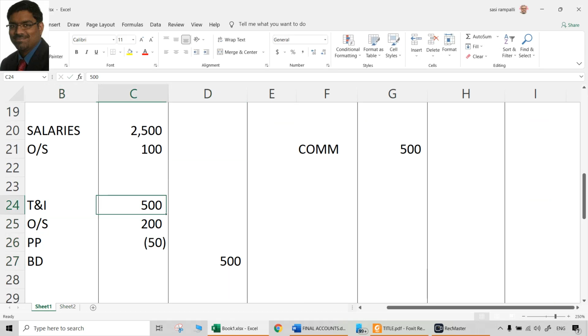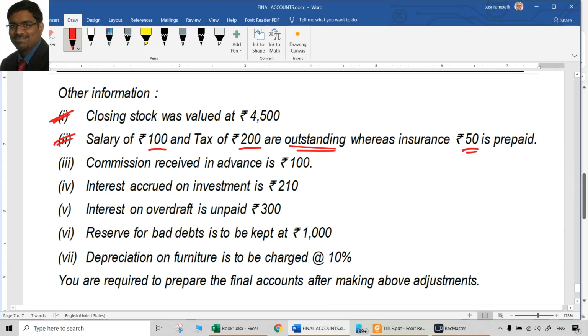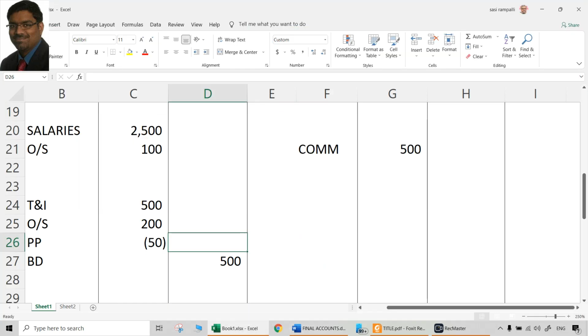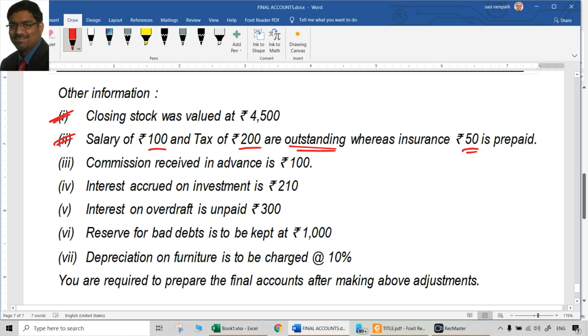Here tax and insurance is put together, given as 500. In that, this 50 is already included. That is paid already, but not related to this year. That is related to the next period. So that is not a current year's expenditure, though it is paid in the current year. So as per the accrual concept, you have to take only the expenditures which are related to this year, whether paid or not. Paid is not the point. Actually incurred or not is the point. So this 50 is not incurred during this year. So it has to be excluded from the original amount of 500. So that is the treatment for 50 rupees. That is also done both times.